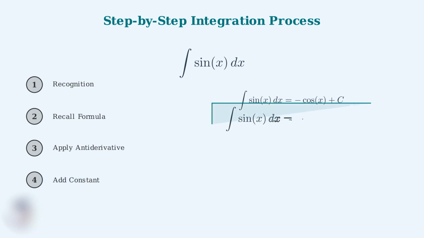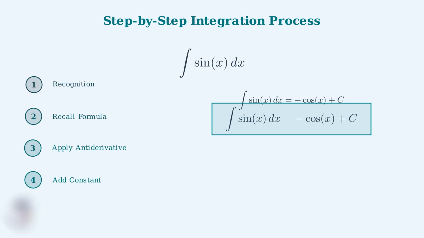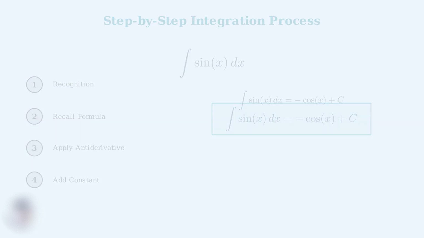These 4 steps give us a systematic approach to integrating sine x. Recognition, recall the derivative relationship, apply the antiderivative, and don't forget the constant. This process works every time and ensures you get the complete, correct answer.